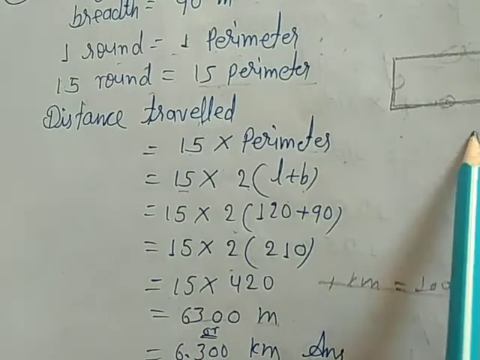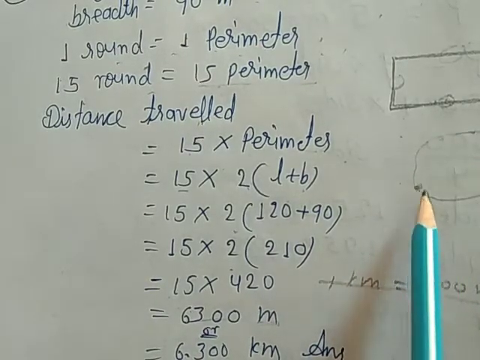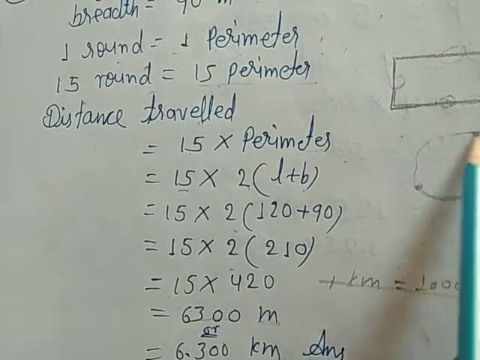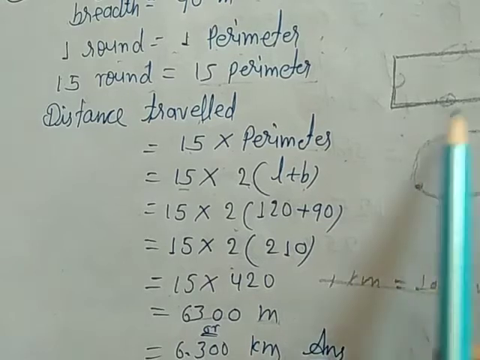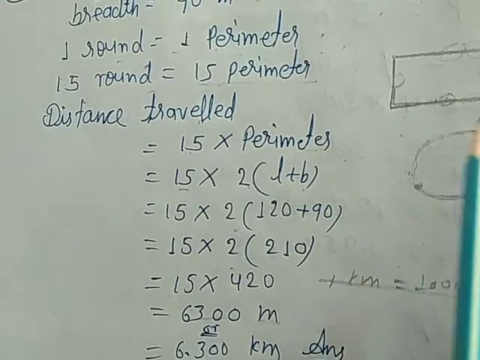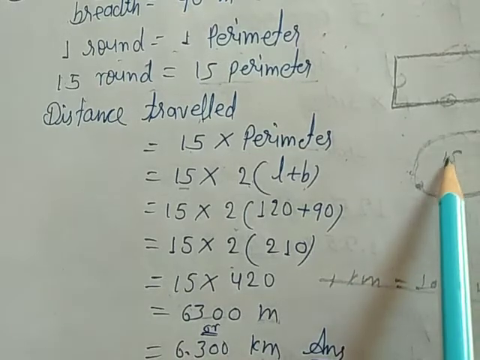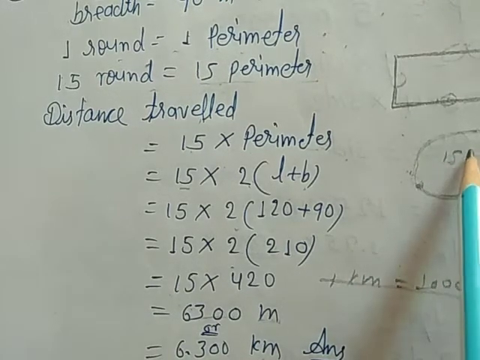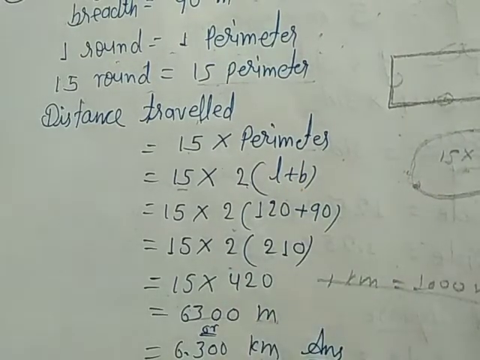Simply, if the playground is circular and a student starts from here, this is one complete round, two complete rounds, three, four, five complete rounds. It means this is the perimeter of the figure, and 15 rounds they have taken. So 15 into the perimeter. It's solved by this process.